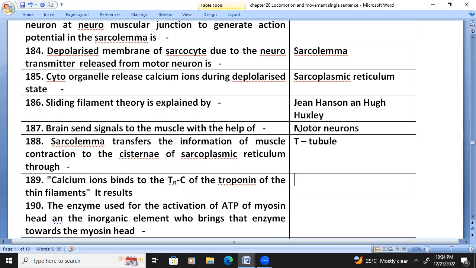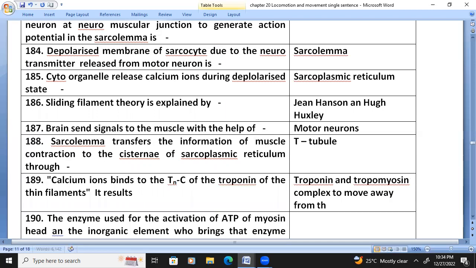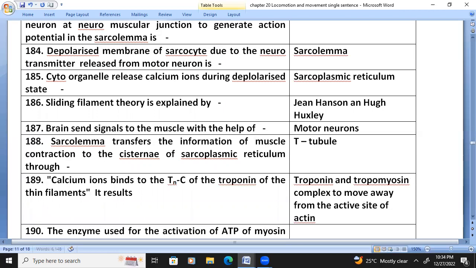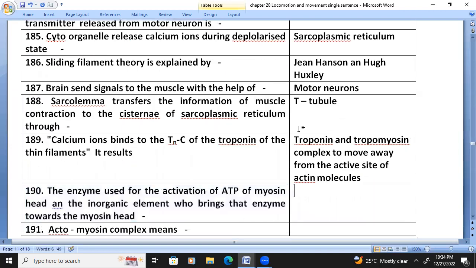This results in the troponin and tropomyosin complex moving away from the active site of the actin molecule. The enzyme used for the activation of ATP of the myosin head, and the inorganic element which brings that enzyme towards the myosin head, are ATPase and calcium.